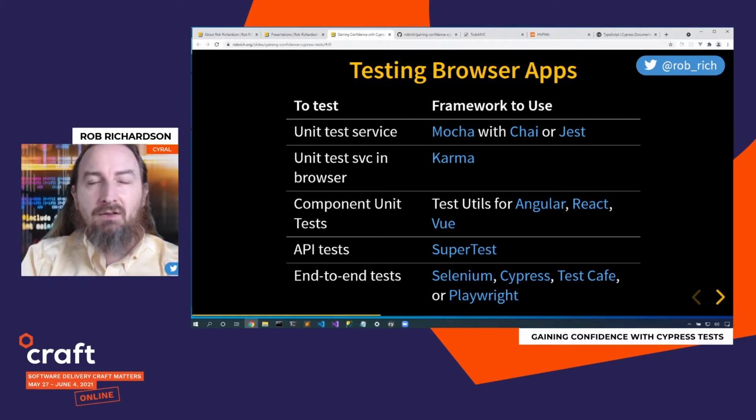TestUtils is a great library that can mount Angular, React, or Vue components and then either render all of the child components or use stubs to fake out the child components and then validate interactions with those components. If I'm doing an API, I don't need a browser at all. I can use Supertest to just make requests to that API. And when I'm doing end-to-end tests, I could use Selenium, Cypress, Test Cafe, Playwright, or others.